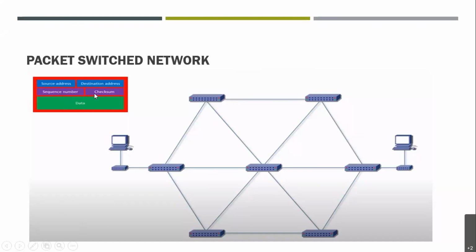The next part you can see is the checksum. This is also added into the frame, into the packet, right? A checksum is a number which is used to calculate whether this particular piece of data is corrupted or not, whether it has been changed or has some error. If it has some error, the checksum will be different when it is calculated at the receiver's end, right? So in the beginning, when the sender is sending the packet, it is calculated and marked, right?